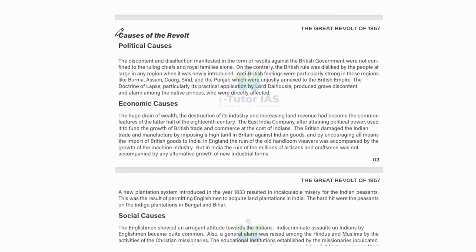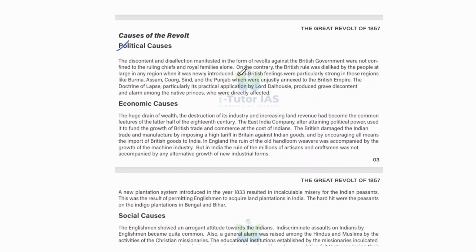And the causes of the revolt. One of the political causes is that the discontent and disaffection manifested in the form of revolt against the British government were not confined to the ruling chiefs and royal families alone. On the contrary, British rule was disliked by the people at large in any region when it was newly introduced.